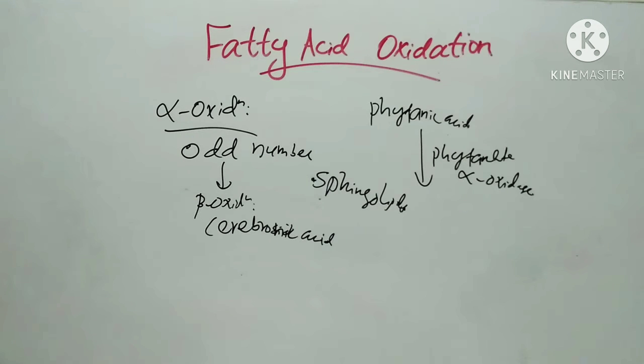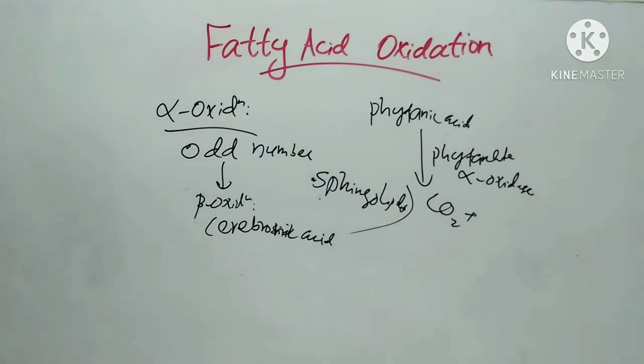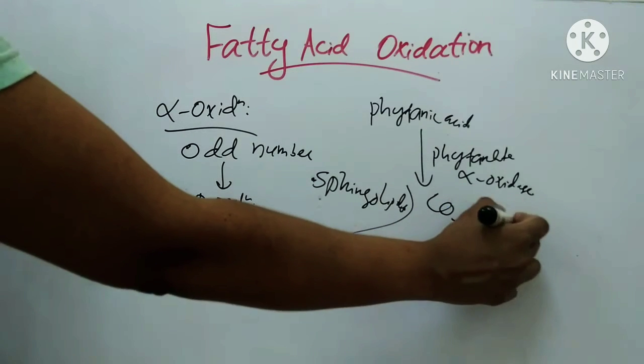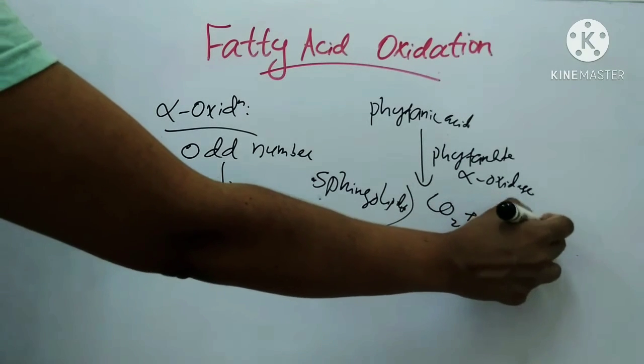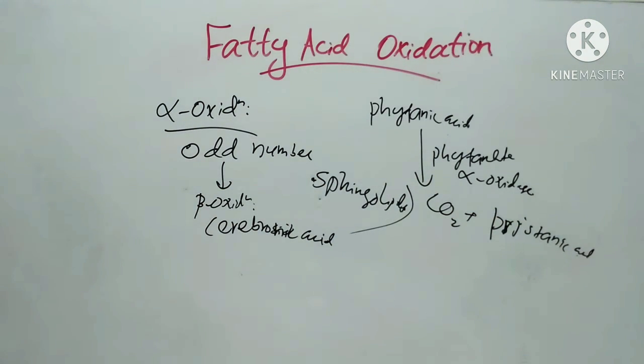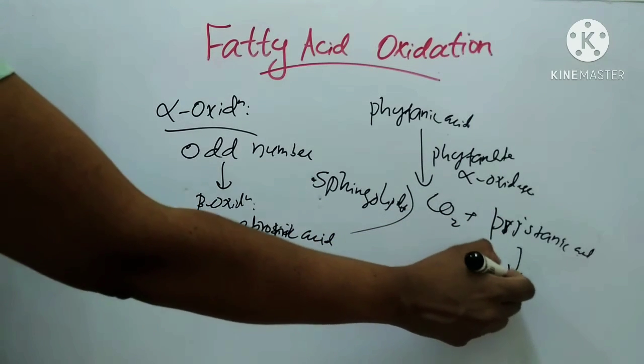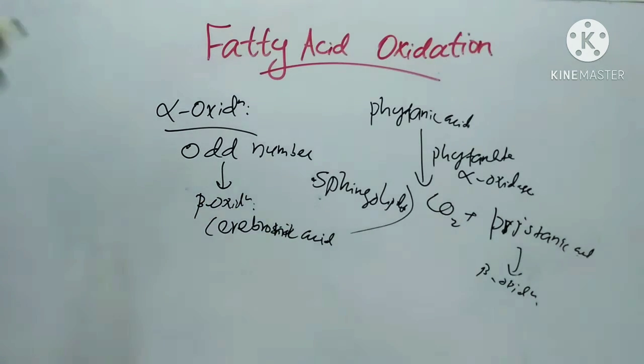Then it gives carbon dioxide and an odd carbon chain fatty acid, pristanic acid, from phytanic acid. This pristanic acid is then completely oxidized by beta oxidation. So this is about alpha oxidation. Next we will see the steps in alpha oxidation.